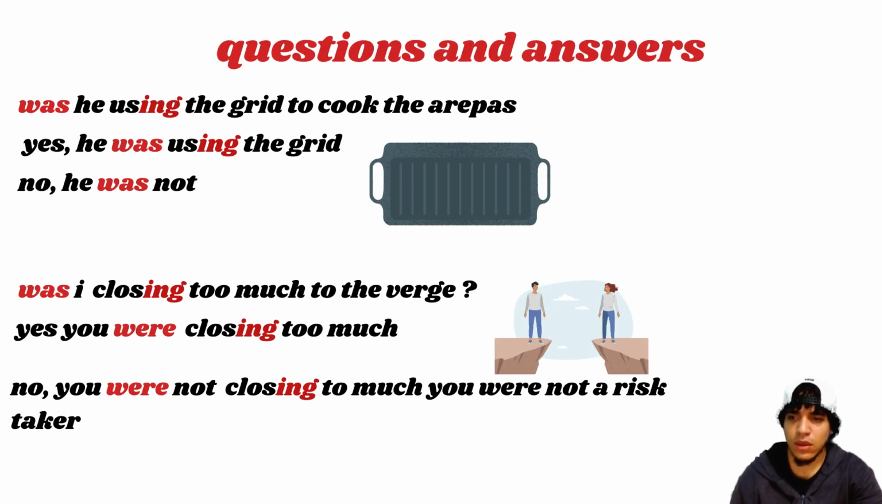Was he using the grid to cut the arepas? Yes, he was using the grid. No, he was not using it. Using, in that ing we see the action. Were you closing too much to the perch? Yes, you were closing too much. No, you were not closing too much. You were not a risk taker.